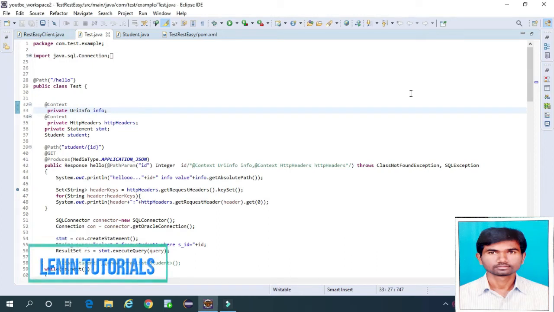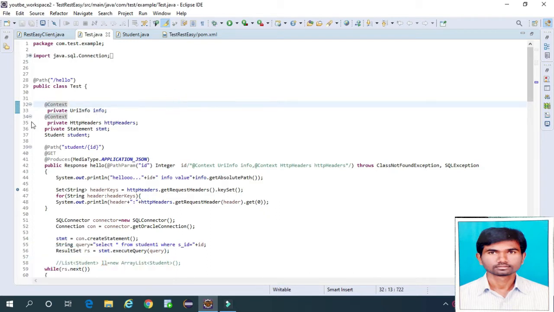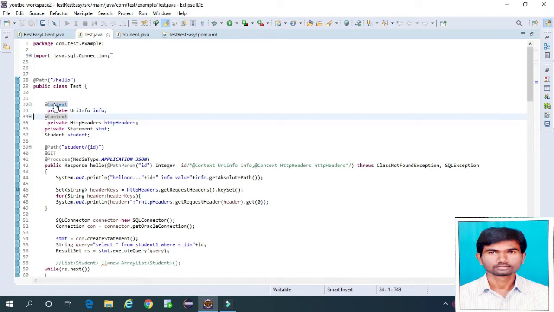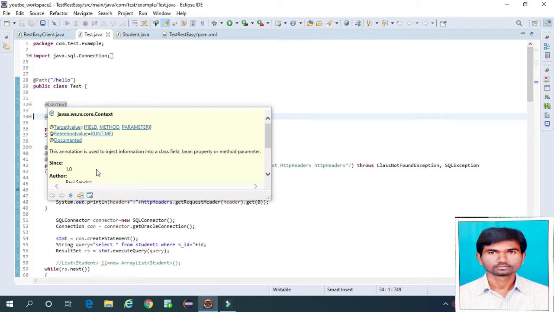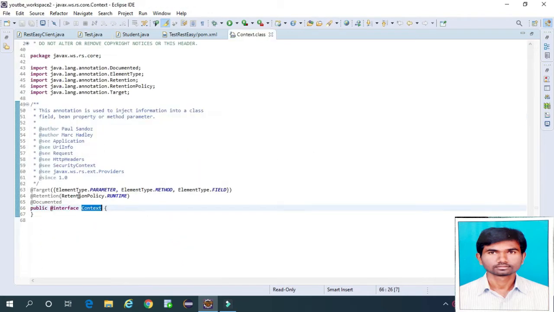Hey, today we are going to discuss the @Context annotation, how to use @Context, and RESTful web services. Okay, right click. See here, we can use Open Declaration. We'll see. This annotation is used to inject information into a class, field, bean property, and method parameter.